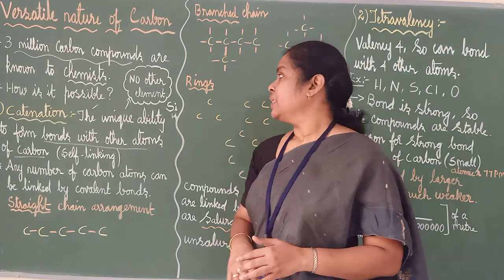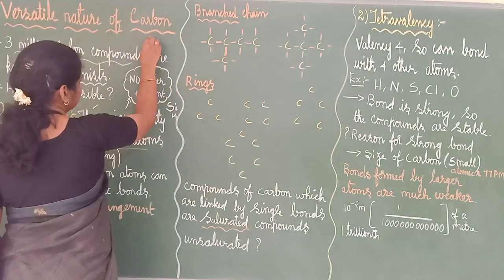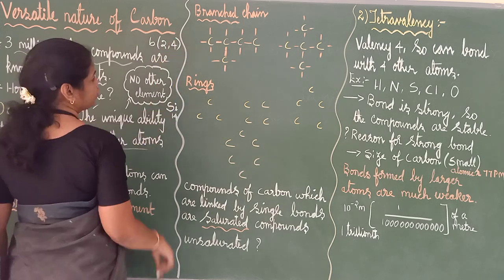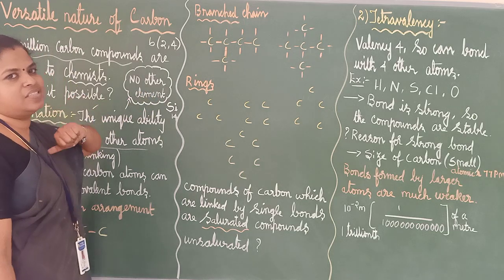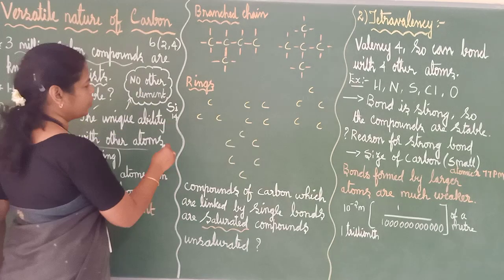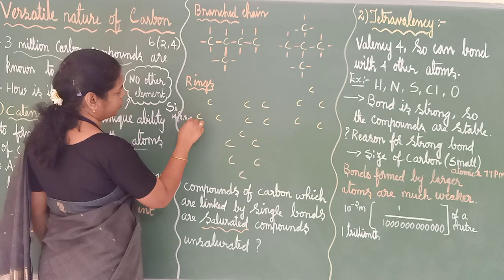See here how we write this. The atomic number of carbon is 6, so you will write it as 2, 4. If you see the periodic table, below carbon, silicon is there. The atomic number of silicon is 14. Then you can split this 14 as 2, 8, 4.